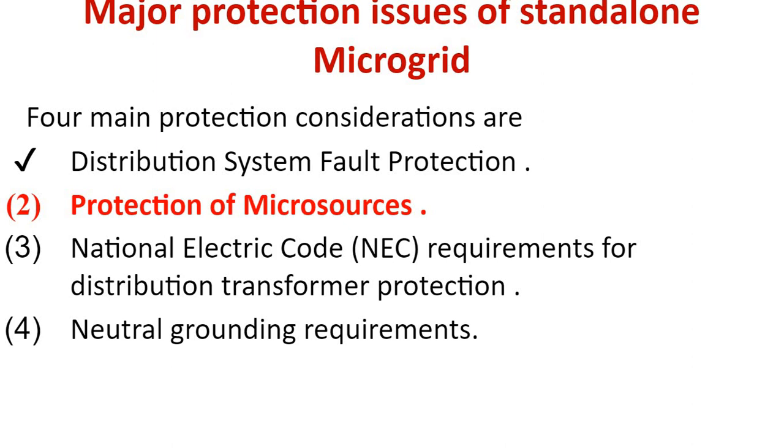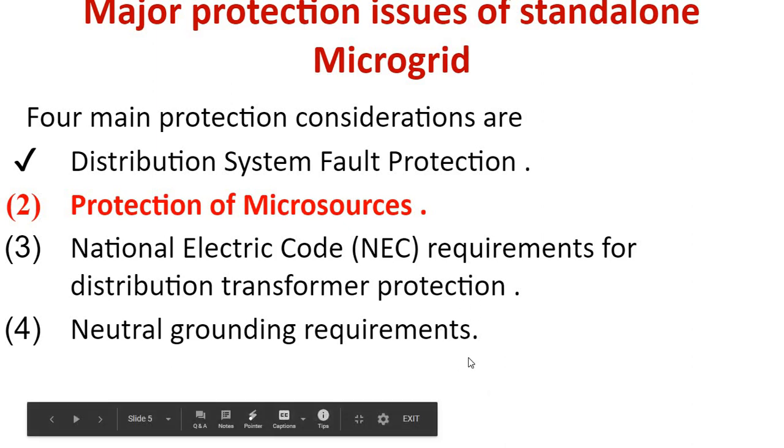We already discussed the major protection issues of standalone microgrid. There are 4, and out of that the first one is the distribution system fault protection. We have already gone through it, and today we will be seeing number 2, 3, 4, and so we will start with the protection of micro sources.